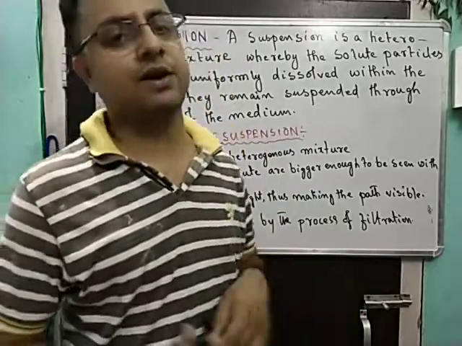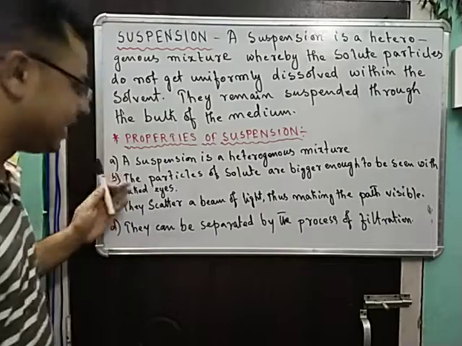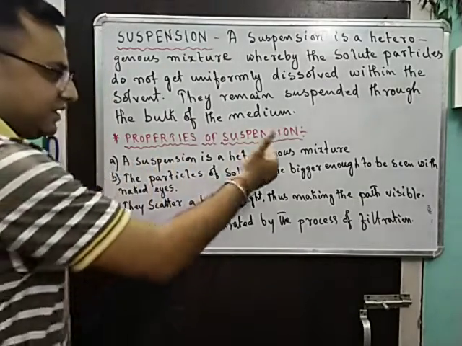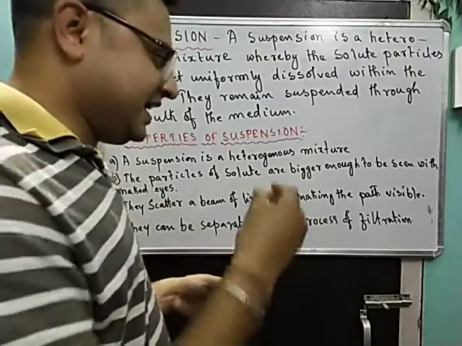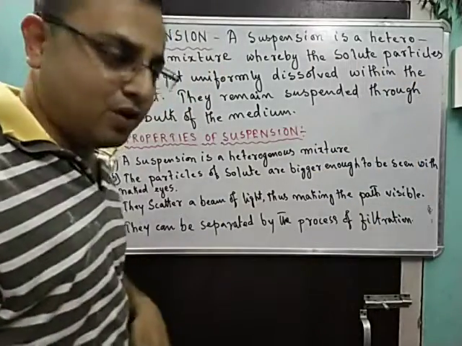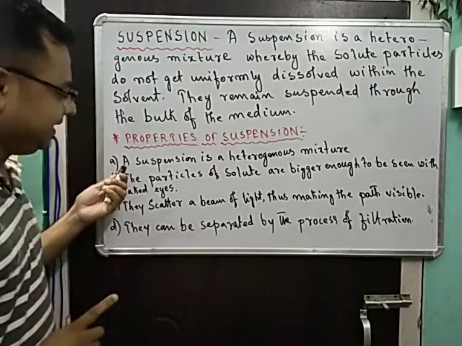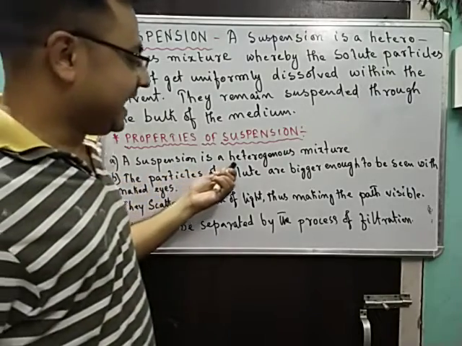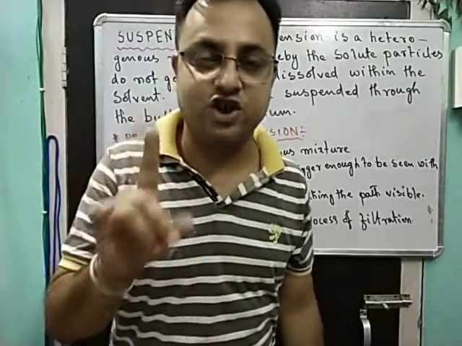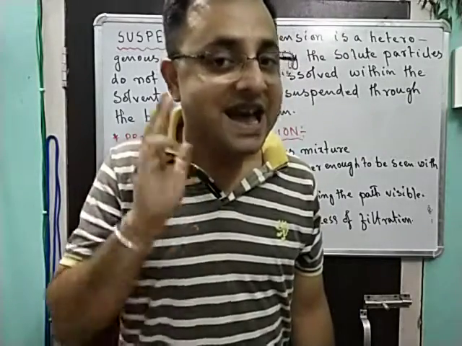So now let us look into some of the properties of suspension. What are the properties of suspension? Number one, I'm reading it out so that you can follow along. The letters have become slightly smaller due to the area of the board, I'm sorry for that, but just try to follow what I am telling. A suspension is a heterogeneous mixture. This is the number one property. It is not a homogeneous mixture.